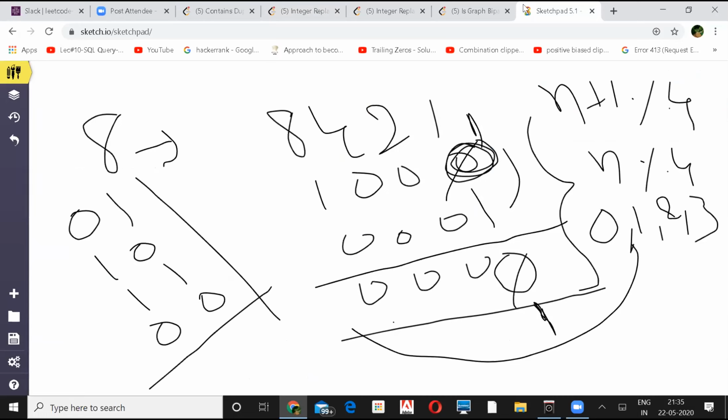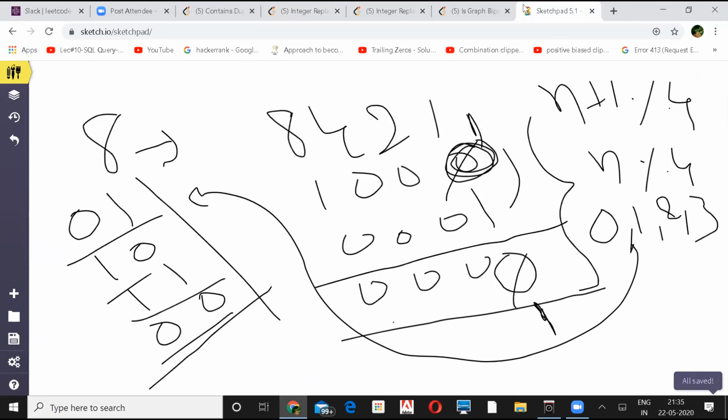This is what I'm representing: 3 is this, then 2, 1, this is your 1, and this is 0 and this is 2. So if 7 is your odd number, you add 1 to it and take the mod with 4. If this is equal to 0, it's better to go with plus 1, because that will give you the minimum number of steps. Otherwise, you go by reducing 1.